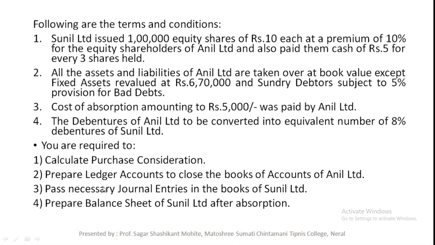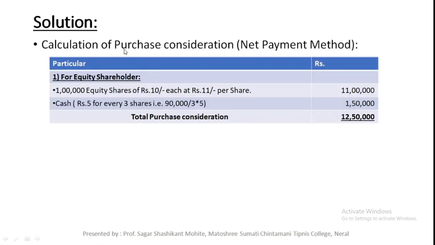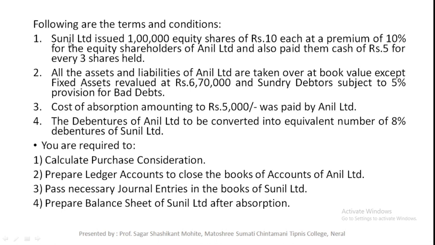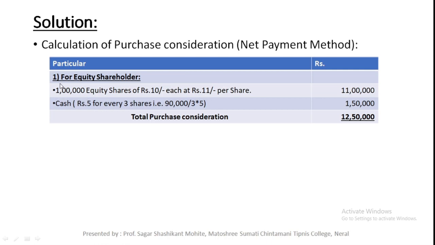Now let's see how to calculate the purchase consideration. In this problem we need to prepare the purchase consideration by the net payment method. In the first transaction itself they have given the information about the PC, that Sunil Limited, that means the new company, will issue 1 lakh equity shares of rupees 10 each at a premium of 10%. That means 1 rupee premium for equity shareholders of Anil Limited.